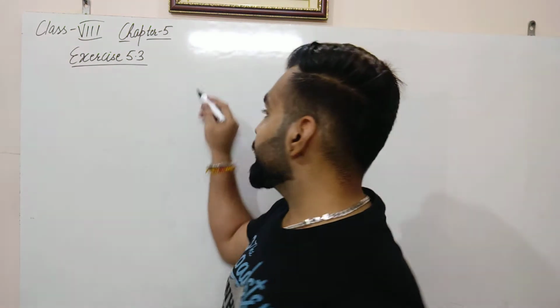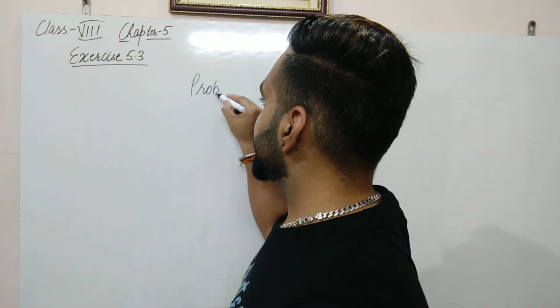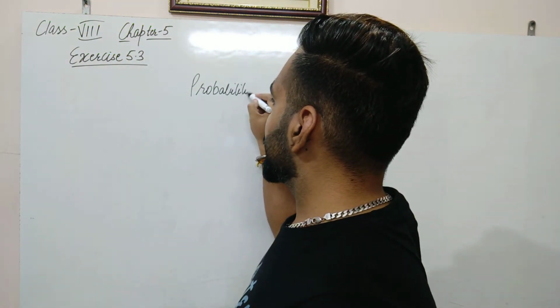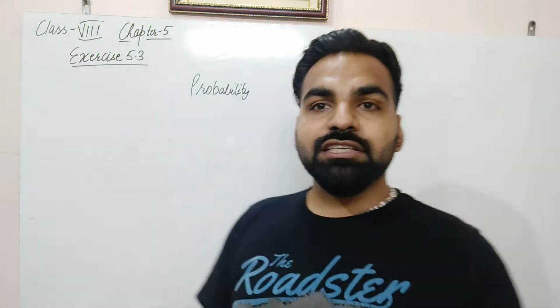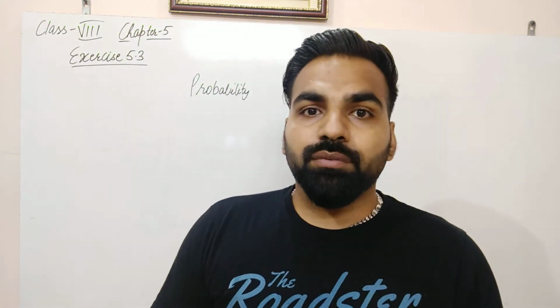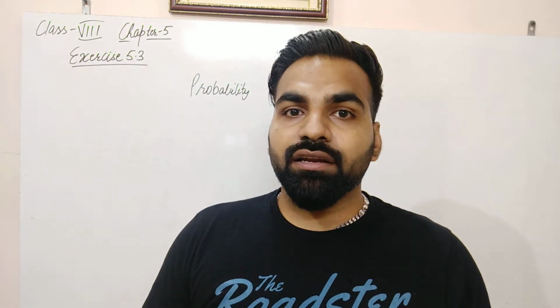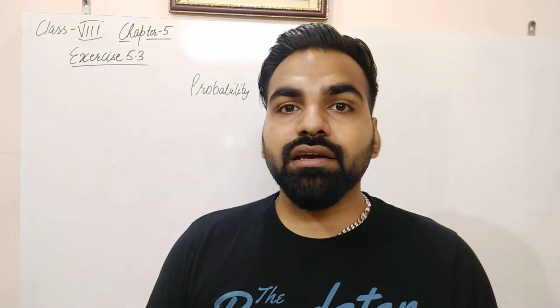Next, I already told you, whenever we talk about the chances or happening of something mathematically, we call it probability. And whatever experiment we are doing, suppose we want to calculate the chances of getting a head in tossing a coin, then getting a head will be treated as an event here.